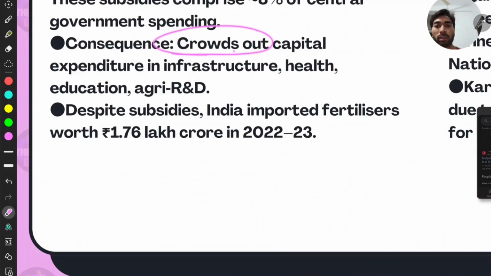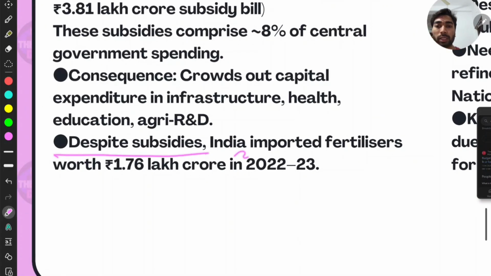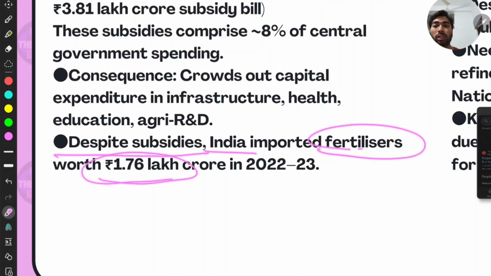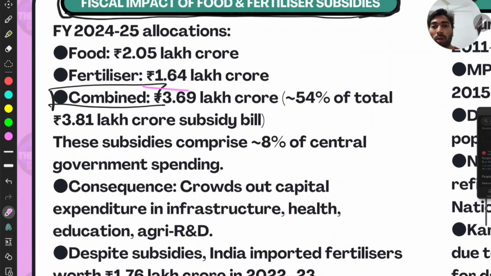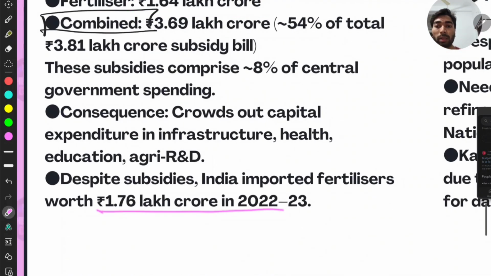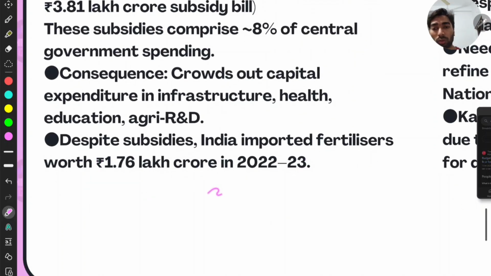If you read these, you have to remember all those, right? Because I have joined that chain of information to my schema. Then, despite subsidies, India imported fertilizers worth 1.76 lakh crore in 2022-23. There is a need to think about this because we are spending 1.664 lakh crore and we are importing more than that, right? Then there is a need to rethink the policy.